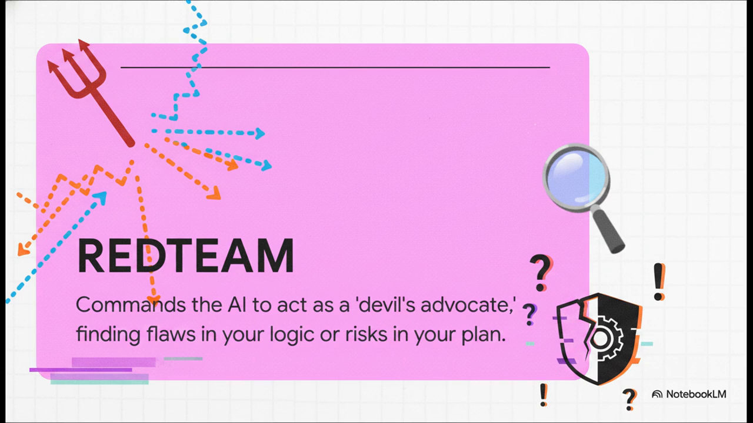Now this one is really cool, the Red Team command. This basically turns the AI into your personal devil's advocate. It tells it to stop being agreeable and to actively search for flaws in your argument or risks in your business plan. It's perfect for stress testing an idea before you have to present it to other people.